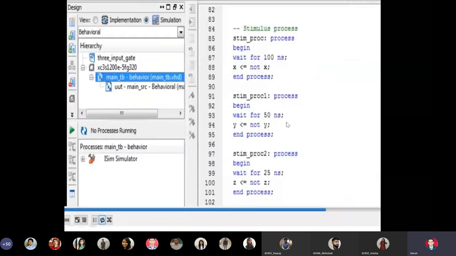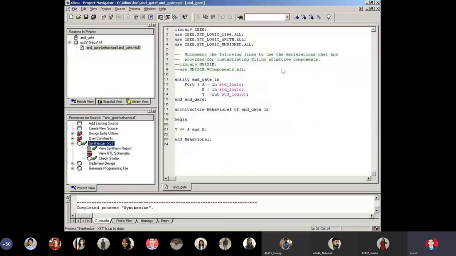And then the second screen, just like we see here, you are seeing a program here: library IEEE, use IEEE dot. These are called library statements of the language. Then there is entity, and gate, is, port. This is called entity declaration. And after that, there is another section which reads as architecture behavioral of and gate is. This is called architecture body.